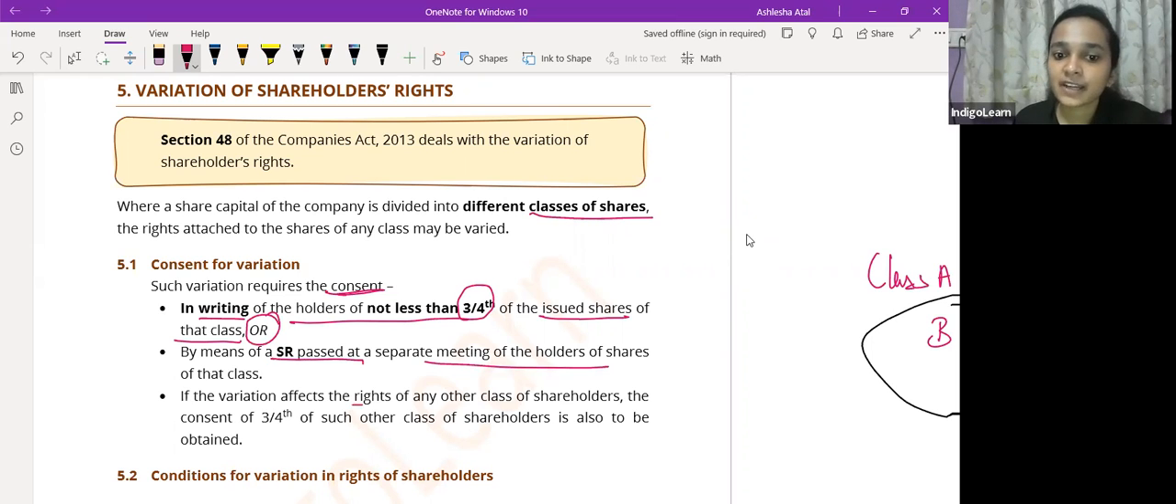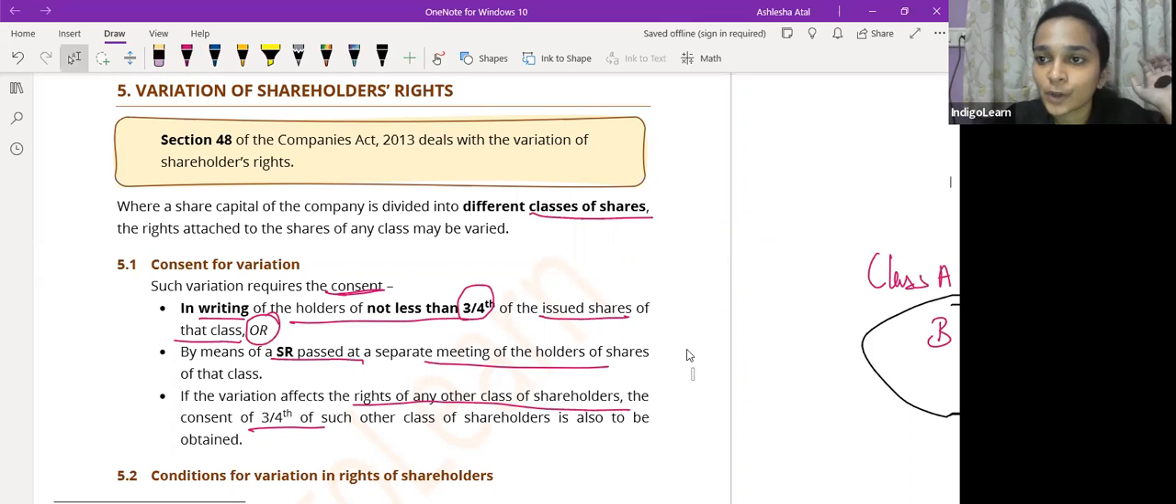And if variation is affecting rights of any other class of shareholders, so उनका भी 3/4 लोगों का consent आपको लेके आना पड़ेगा. So जिसका right affect हो रहा है उसका तो जिसका right vary कर रहे हो, जिसका right change कर रहे हो, उसका तो consent लेना ही पड़ेगा. पर अगर इसका right change करने की वजह से किसी और का right affect हो रहा है, it is having any effect on the right of any other shareholders as well, तो फिर उनका भी 3/4 लोगों का consent आपको obtain करना पड़ेगा. So the first point talks about consent. Consent has to be obtained.